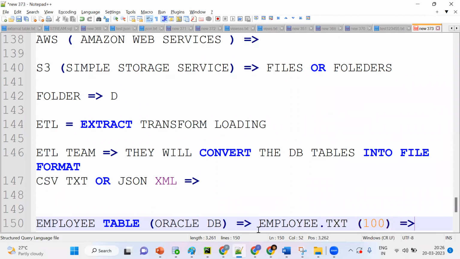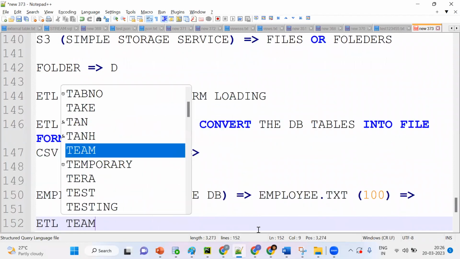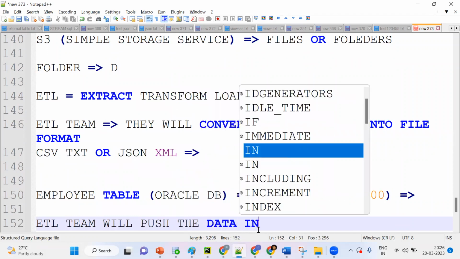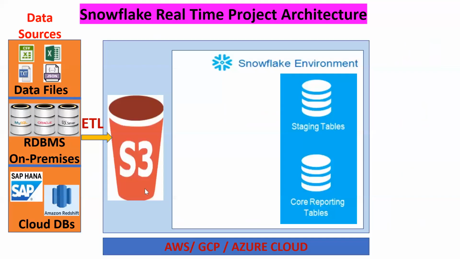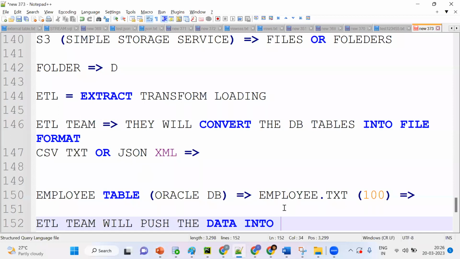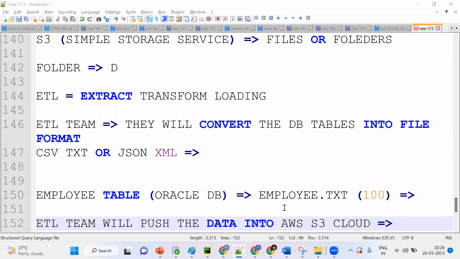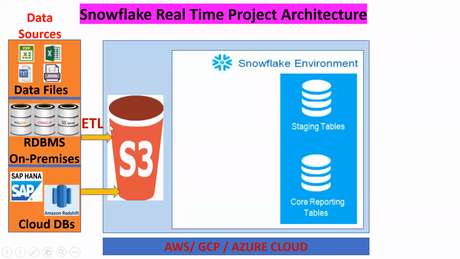Now what happened? The ETL team will push the data into our storage, which is our AWS S3 storage, the S3 cloud. Now the data is there. The data can be from an on-premise database or cloud databases, anything. Suppose I have one table, and it has been pushed to the S3 bucket.